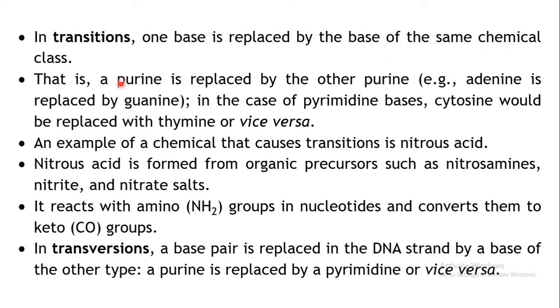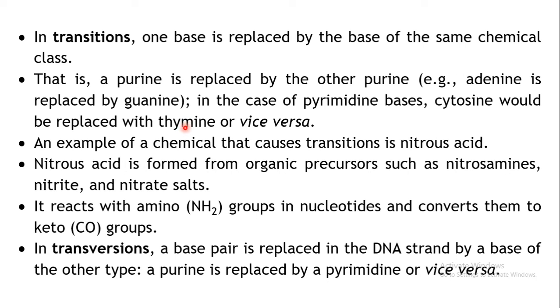That is, a purine is replaced by another purine. There are two purines, right? Adenine and guanine. So adenine may be replaced by guanine, or a pyrimidine may be replaced by another pyrimidine. That is, cytosine may be replaced with thymine, or thymine may be replaced with cytosine.